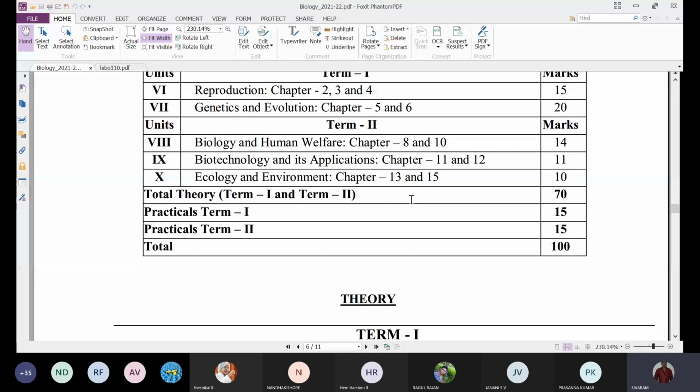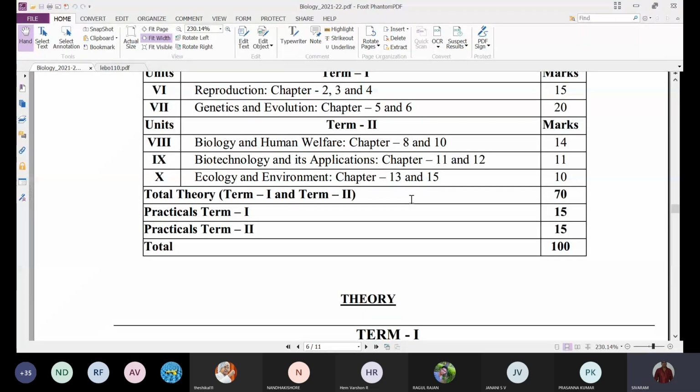These 2 chapters, the weightage for these 2 chapters is given as 10 marks. So totally 14 plus 11 plus 10, that is totally 35 marks. So 35 marks in term 1 and 35 marks in term 2 theory, and 15 plus 15 as practicals in term 1 and term 2 respectively.